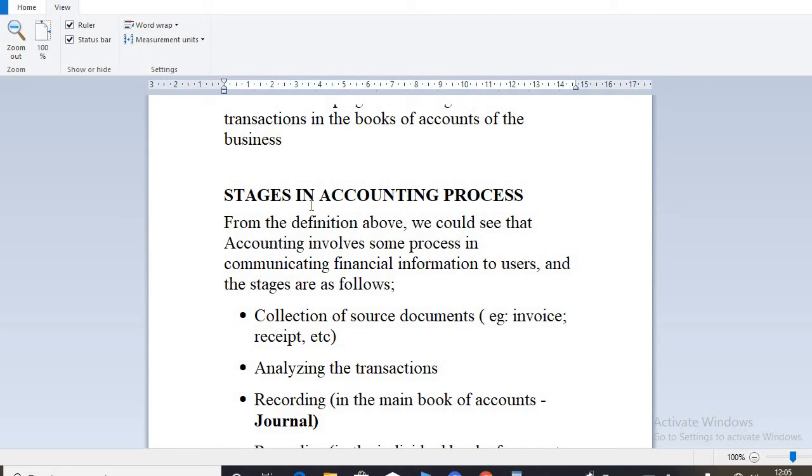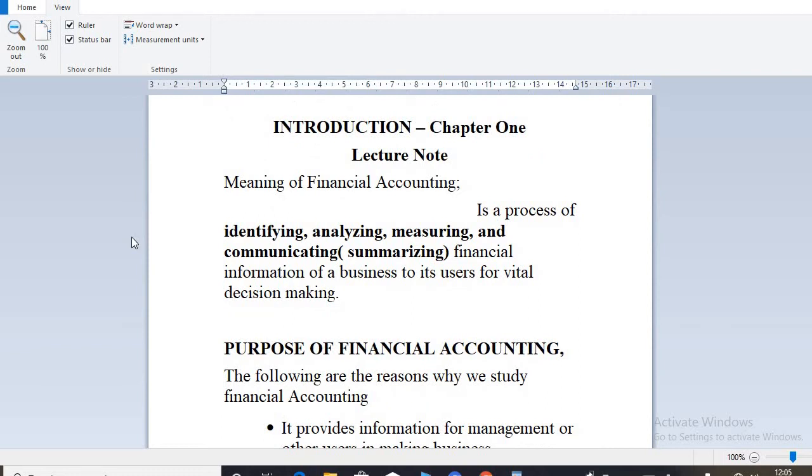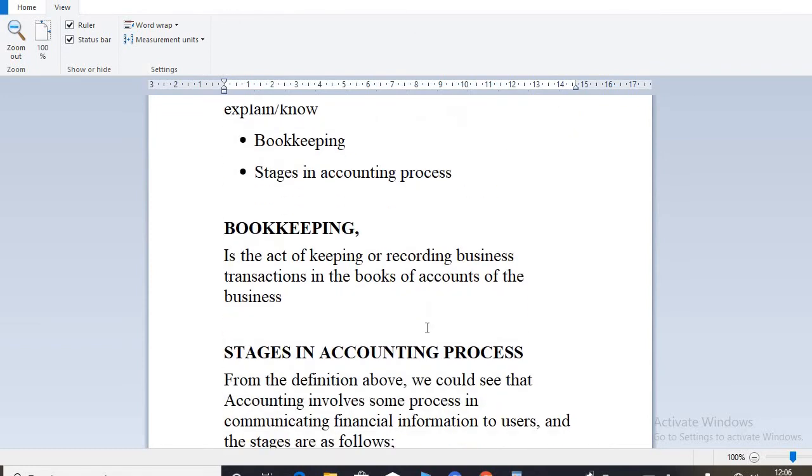Now that we are done with the meaning of bookkeeping, let's move on to the stages in the accounting process. Let's go back a little bit to the meaning of financial accounting. We said that accounting has to do with identification, analysis, measuring, and communicating. So from the definition, you can see there are stages, or steps, that we need to follow in order to obtain the information that will help users make vital decisions. Today we are going to look at the stages involved in obtaining this information.